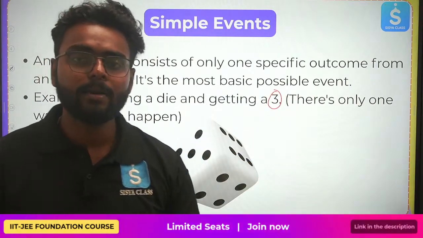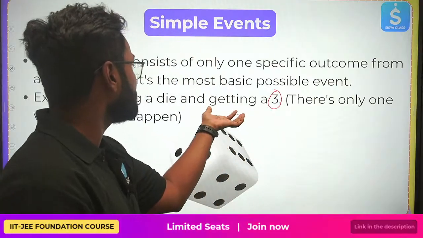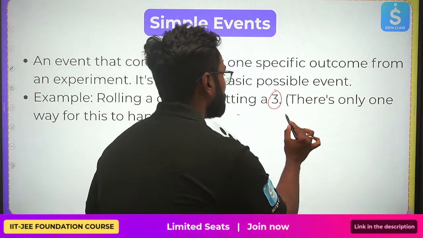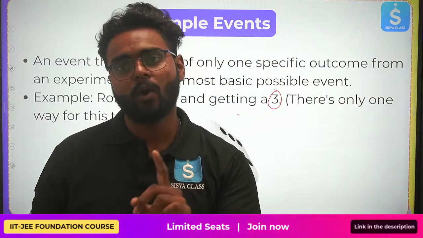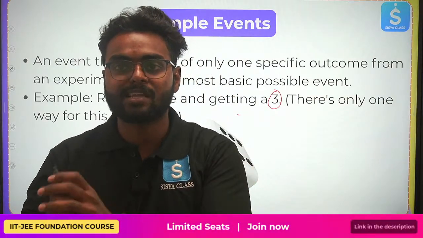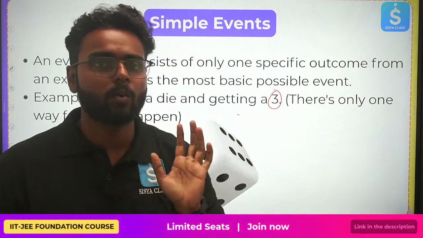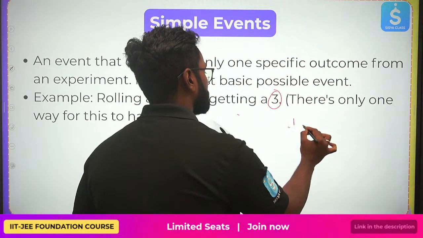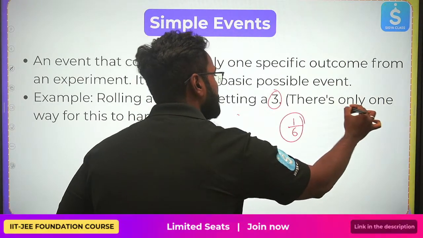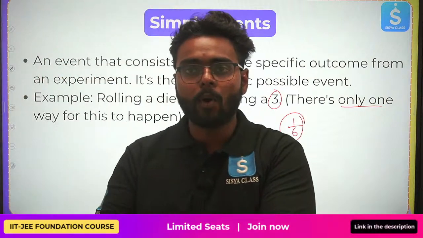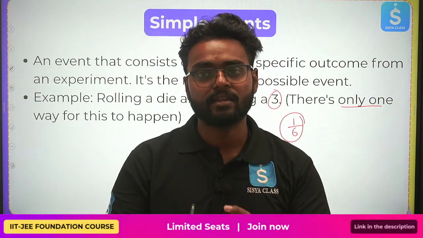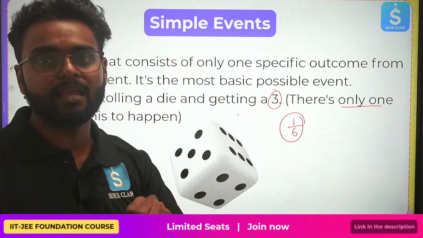There is only one way you will be getting 3. You want to get 3 on a dice. What is the number of favorable outcomes? 1 is your favorable number of outcomes, because there are 6 and you want 1. That is your 1 upon 6, right? There is only one way for this to happen. So we have studied what an impossible event is, what a certain event is, and now what a simple event is, right?